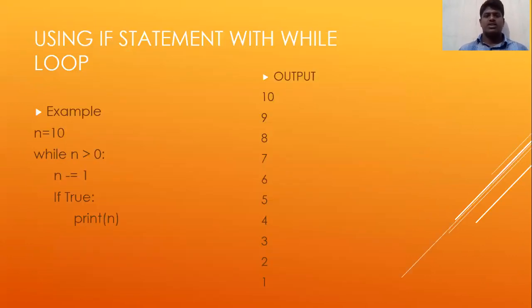Using if statement with while loop. Example: we have taken an input n equal to 10, while n greater than 0, n minus equal to 1. If true, print n. The output will be shown. If the condition is true, it will be printed like this. Otherwise, it will break away from the loop. We can see the output on the screen.